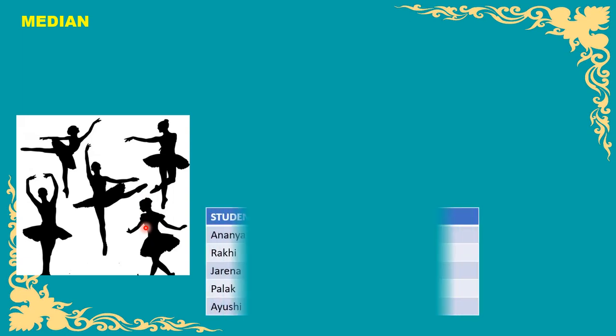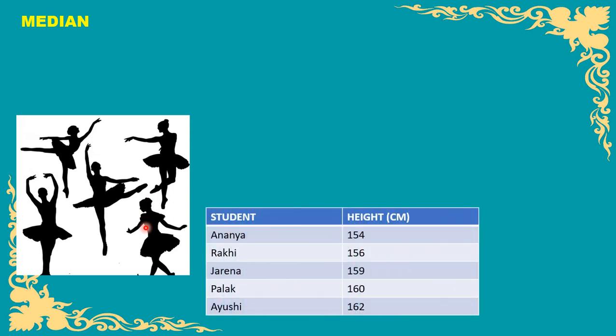This arrangement makes the presentation good, and all participants are visible. To do this type of arrangement, we first need to arrange the heights, or the data, in ascending or descending order.